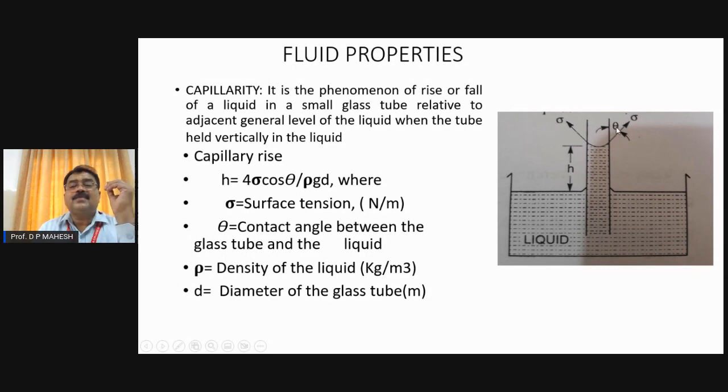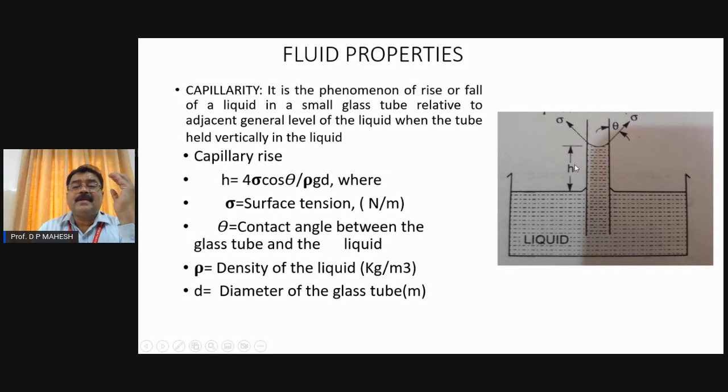The value of theta varies from liquid to liquid. Normally theta, unless otherwise specified, is taken as 0 degree. In the case of water, theta will be taken as 0 degree, and in the case of a liquid like mercury, 128 to 130 degree. And our aim is to find this height.